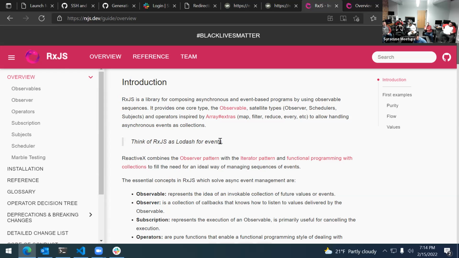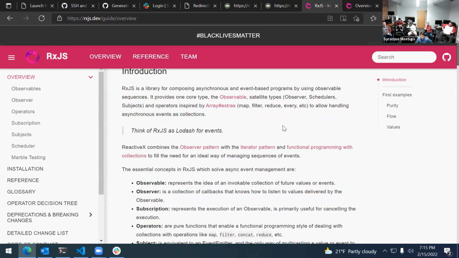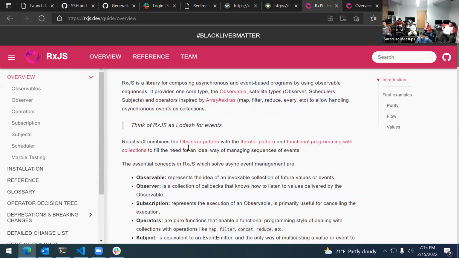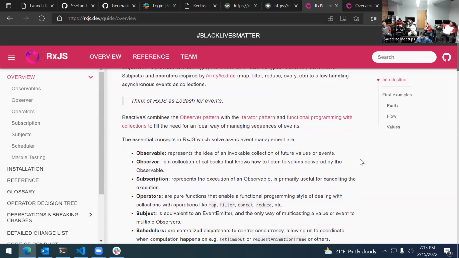RxJS essentially takes any stream of events and turns it into a static array-like structure, an observable, and allows you to then run operations on it. They often use these marble diagrams to show how different events that happen over time can be grouped together or operated on. You'll see this where it says, ReactiveX combines the observer pattern with the iterator pattern and functional programming with collections to fill the need for an ideal way of managing sequences of events.